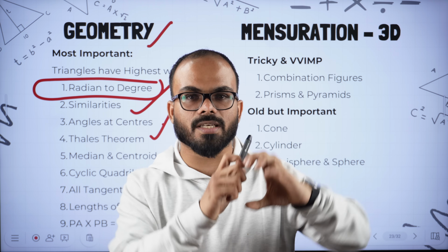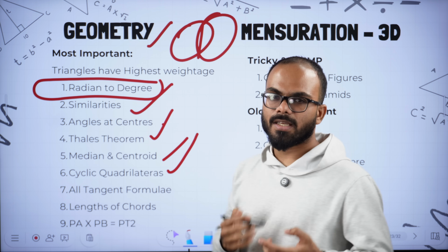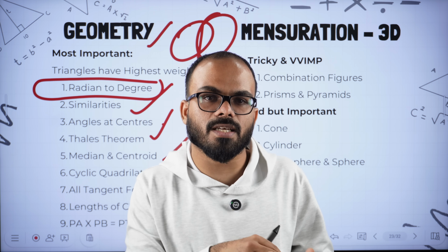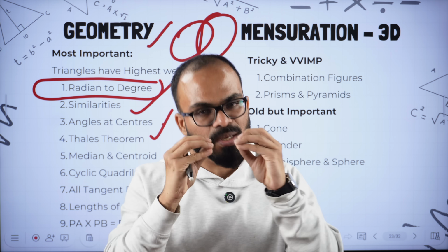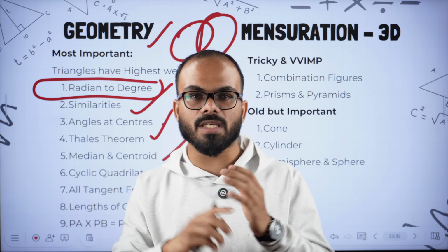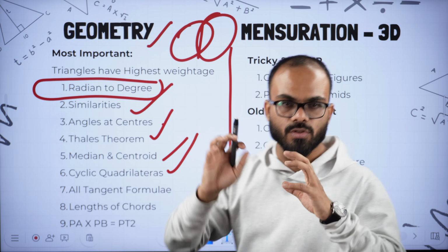For example, two circles intersect at a particular point. What is the length of the common chord? These are the kinds of questions where they ask you to find the length of the chords. These questions are very, very important. And finally, PA into PB is equal to PT square. These are very important models with respect to geometry.